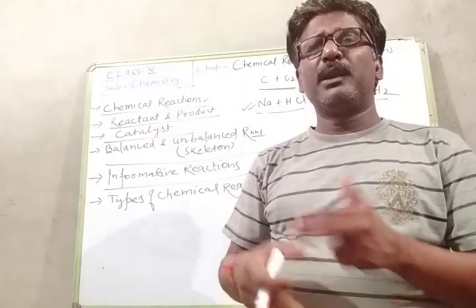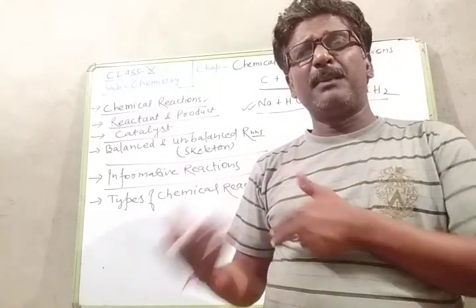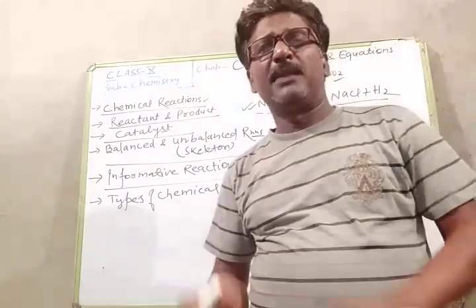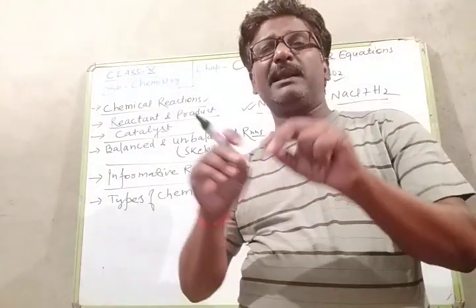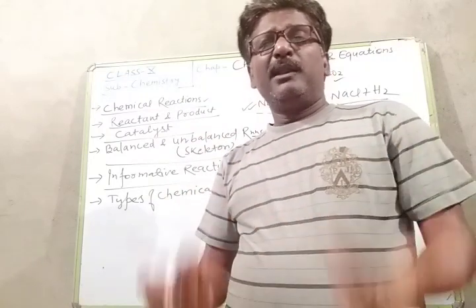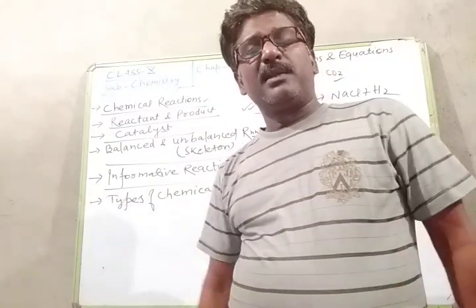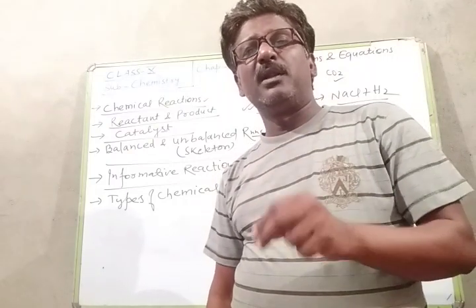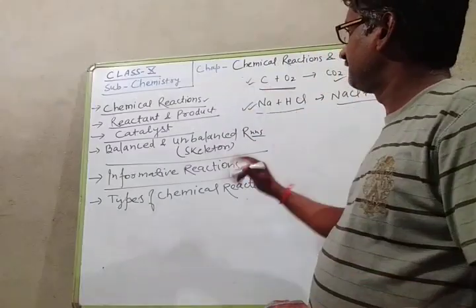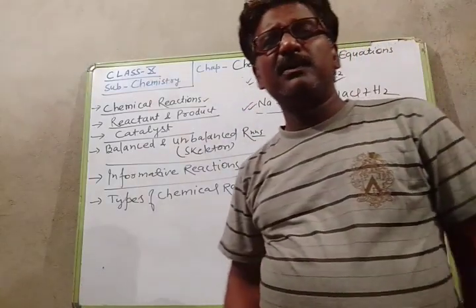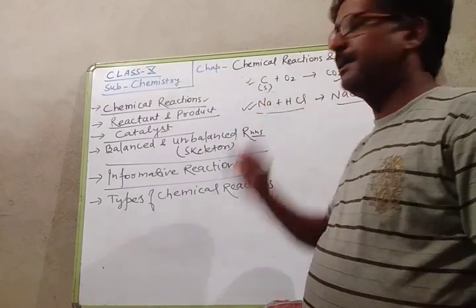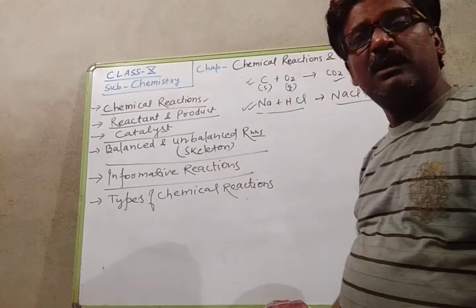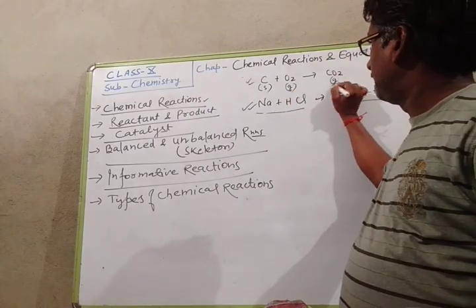And to get more information and to have an informative chemical reaction, whenever we write any chemical reaction, their physical state must be indicated. By indicating physical state, anyone can understand whether the given substance is solid, liquid or gas. When any substance is found in solid state, for example, see in this reaction, carbon is found in solid state, so S can be written in bracket. Oxygen is gas, so G can be written. This CO2 is gas, so G can be written.